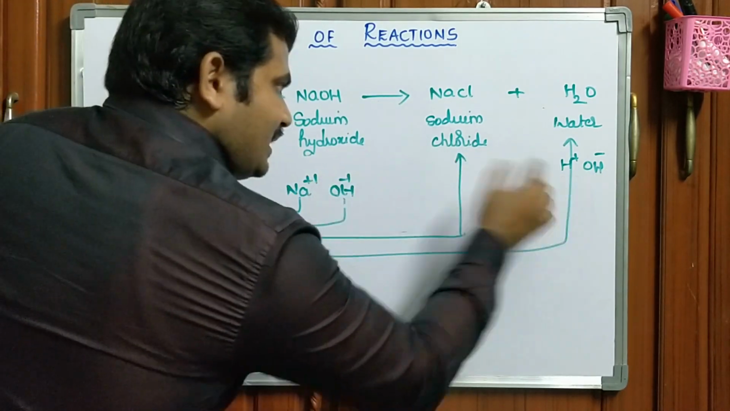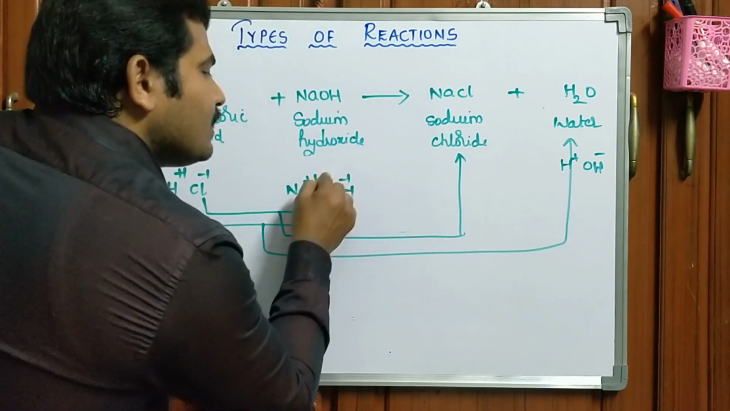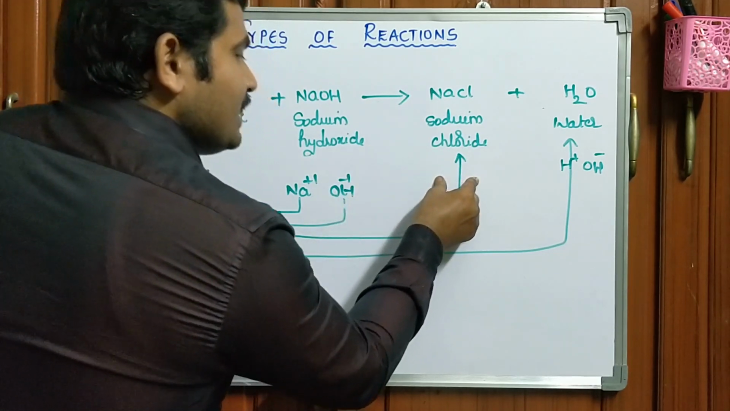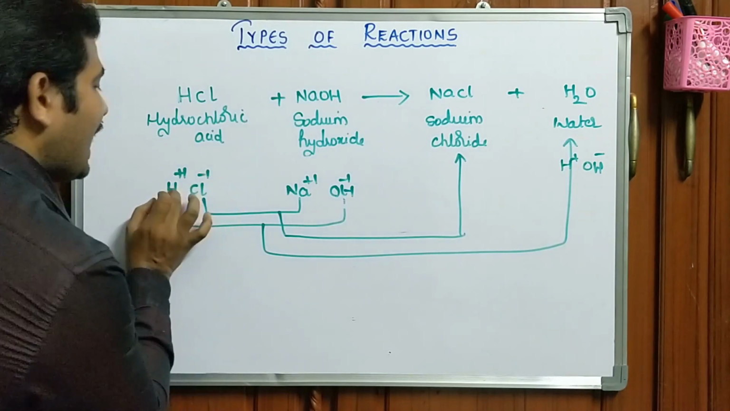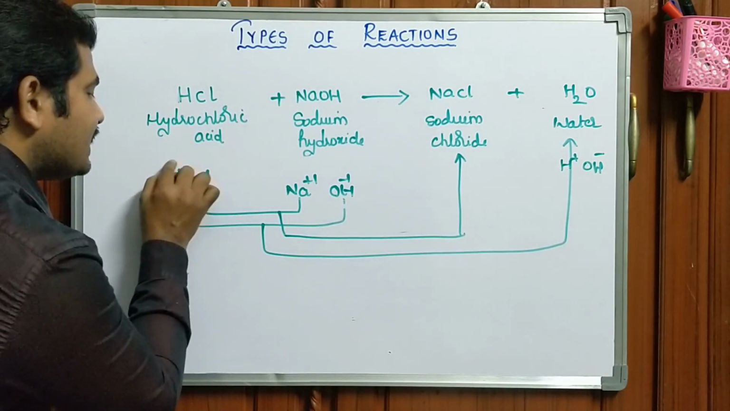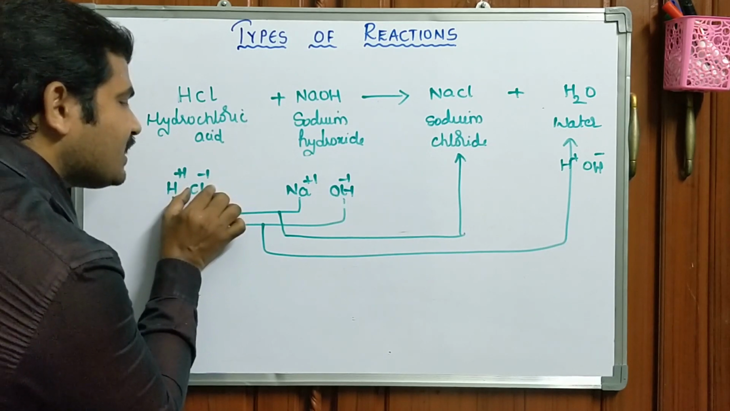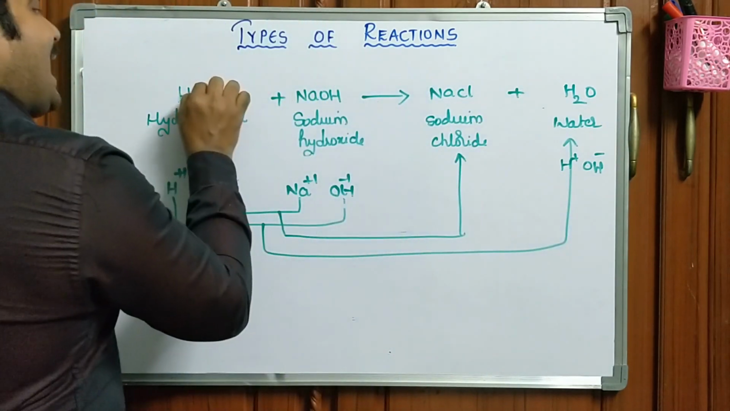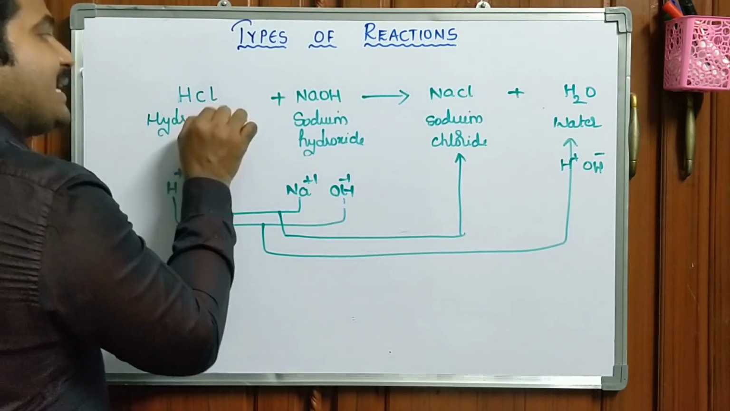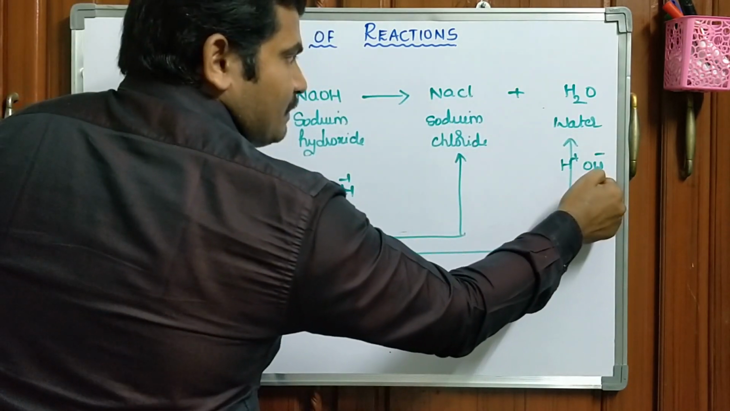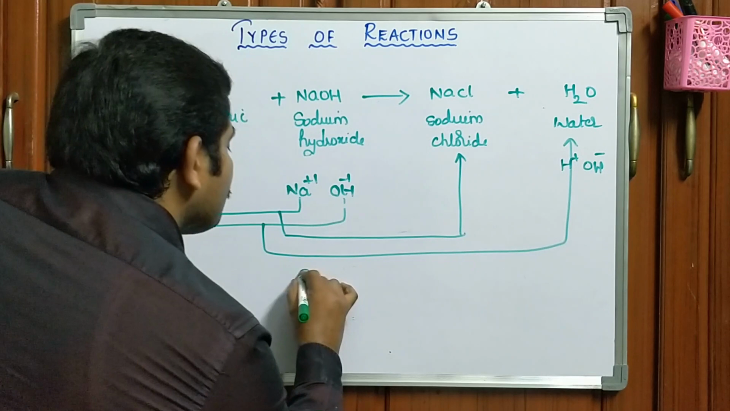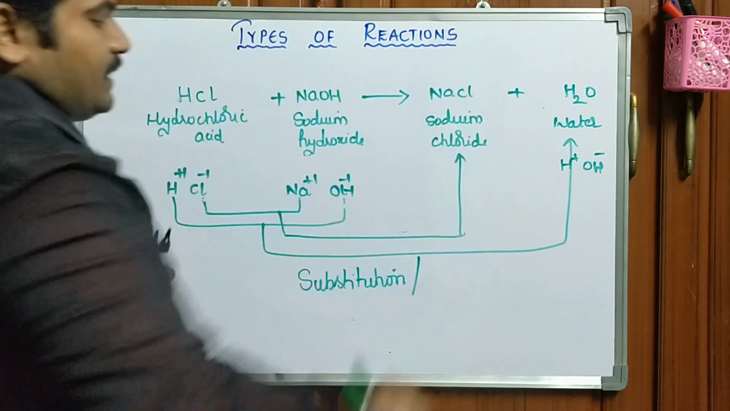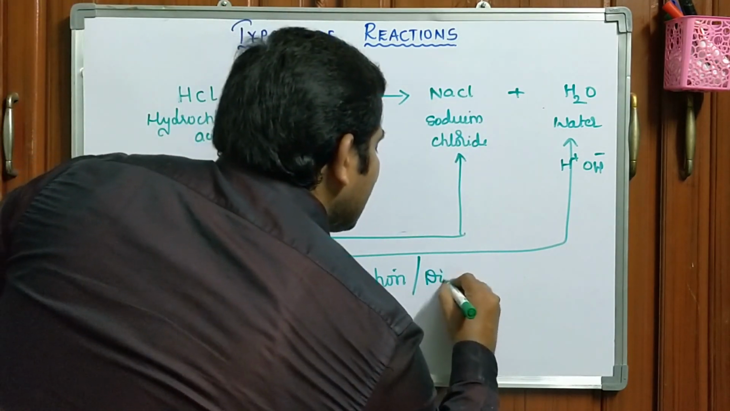It is a chemical reaction in which OH is replaced with chlorine in this particular case. In this particular case, hydrogen chloride, this Cl minus is replaced with OH minus. So, it is a chemical reaction in which the atom or group of a particular molecule is replaced with another group or atom is called substitution reaction. It is also called displacement reaction.